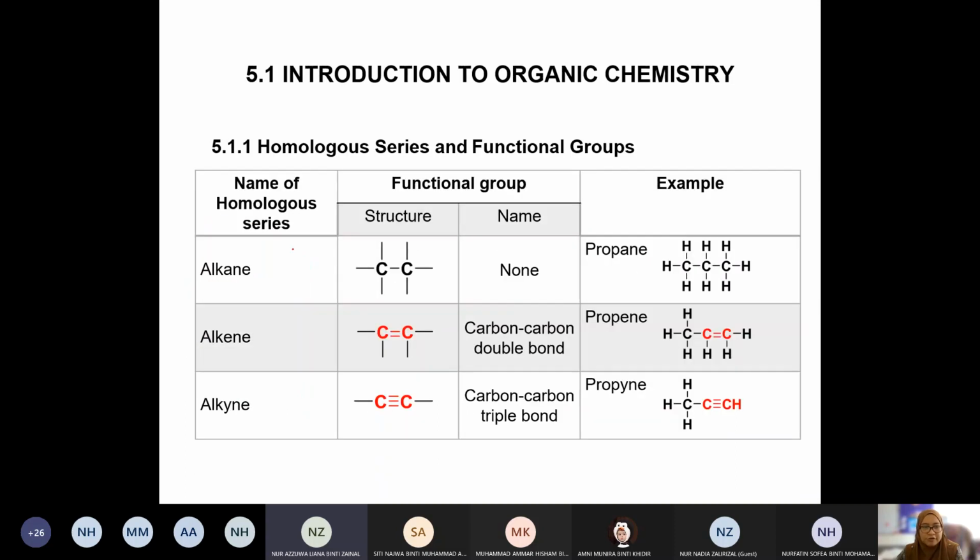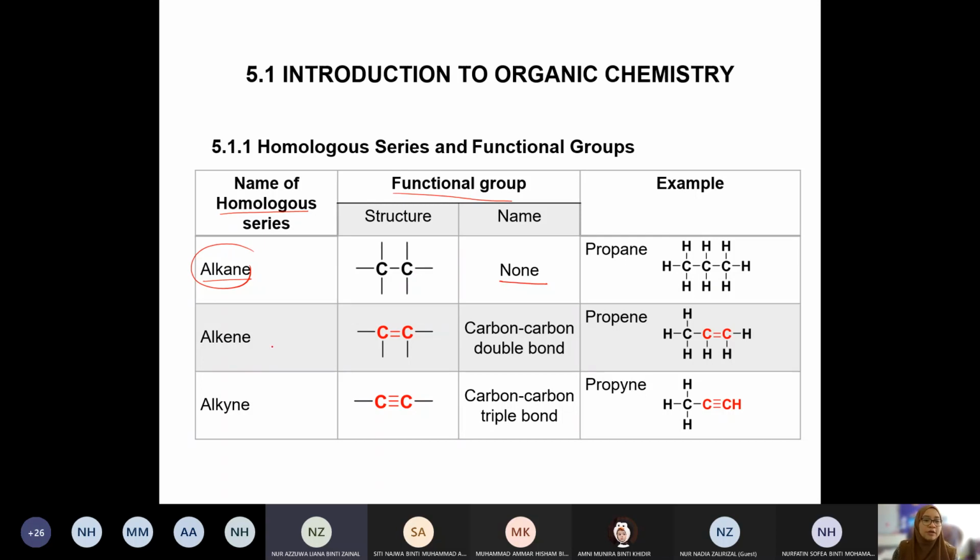Alright, so now we can see homologous series versus functional group. See the difference. Alkane, this is the name of the homologous series. But what is its functional group? It has none, because alkane has no functional group. That's why it is none, because basically it is all single bonds. The single bond is the basic bond that will be in a molecule.